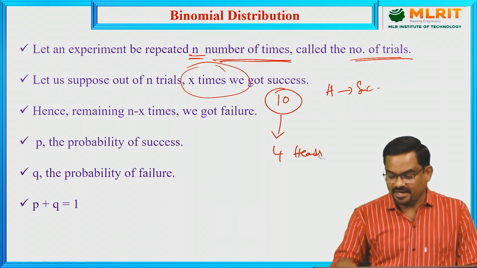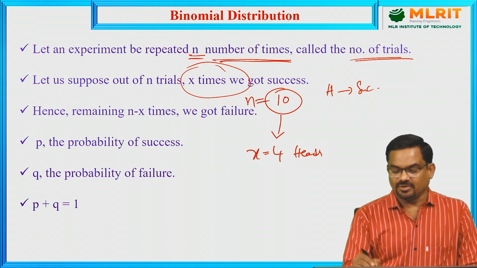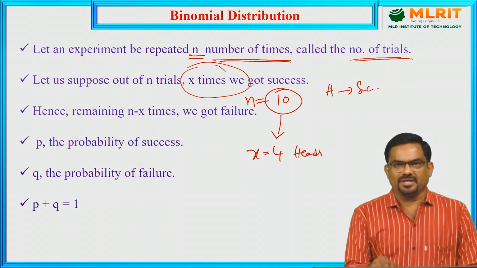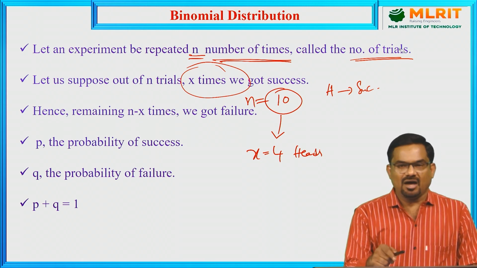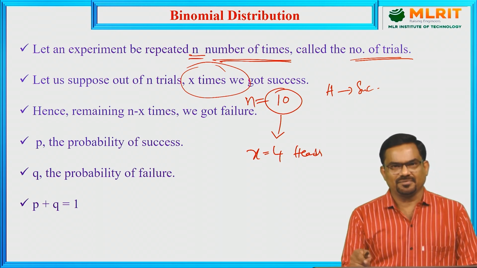4 times head. That means, what does it mean? X equal to 4 and n equal to 10. So if an experiment is repeated n number of times, that is called number of trials, and out of n trials, if x times we got success, then x is the number of successes.